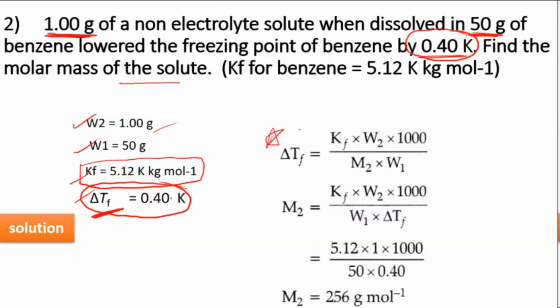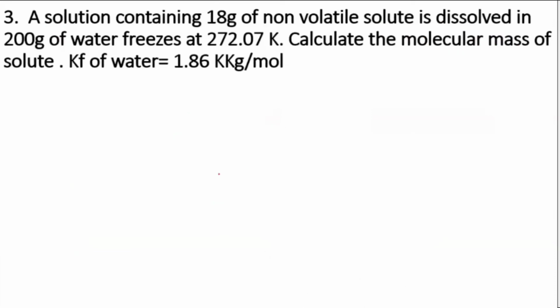If two temperatures are given to you, the higher one will be TF naught and the other will be TF. But if it is the water case, you should remember the pure ones. Yeah, now we'll go for the next quickly. Third one. A solution containing 18 gram of non-volatile solute dissolved in 200 gram of water freezes at this temperature. You need to calculate the molar mass of the solute. Kf of the water is given.